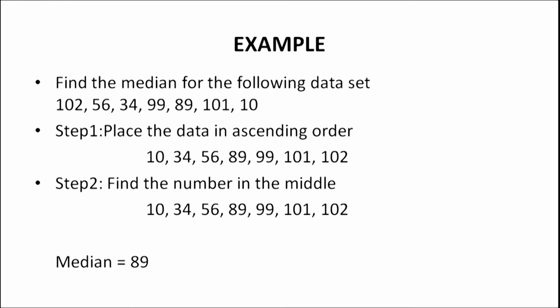Now, another example: find the median for the following data set: 102, 56, 34, 99, 89, 101 and 10. Step 1. Place the data in ascending order, that is, it can be arranged as 10, 34, 56, 89, 99, 101 and 102. Step 2. Find the number which comes in the middle position. We can see that 89 is the number that comes in the middle position. Thus, median is equal to 89.